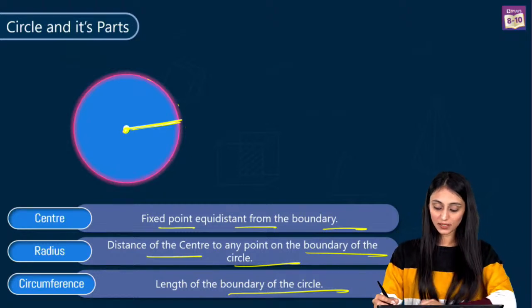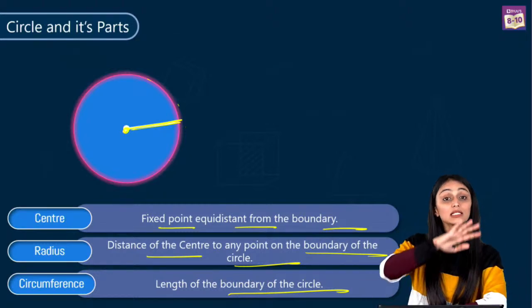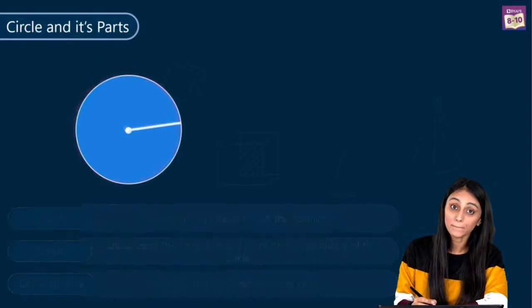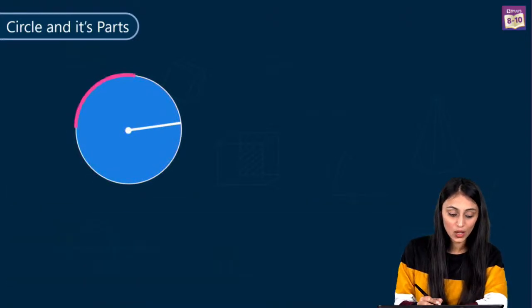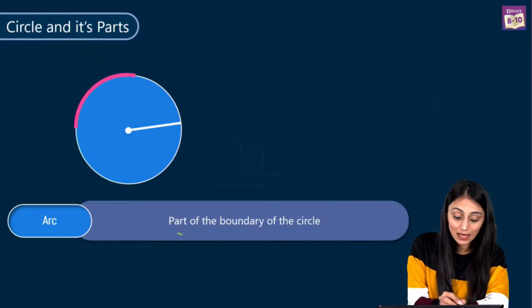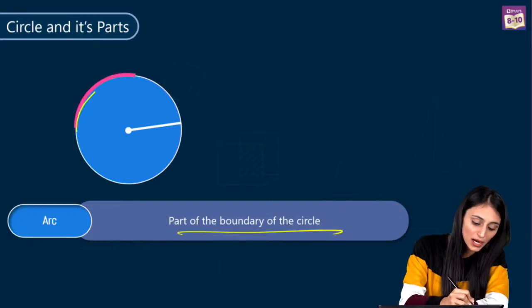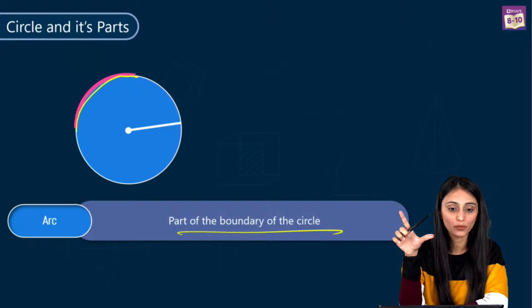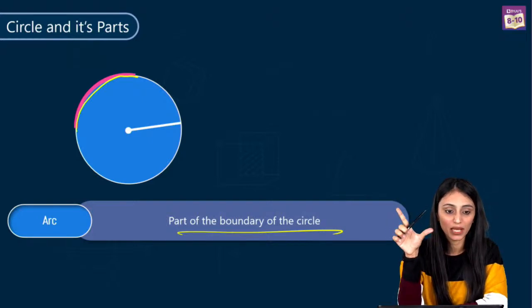So this is what is called the circumference of the circle, the complete length of the boundary. And a part of the boundary of the circle, what do we call that? It's the arc of the circle. This is just a part of the boundary of the circle, the part which is highlighted in pink.